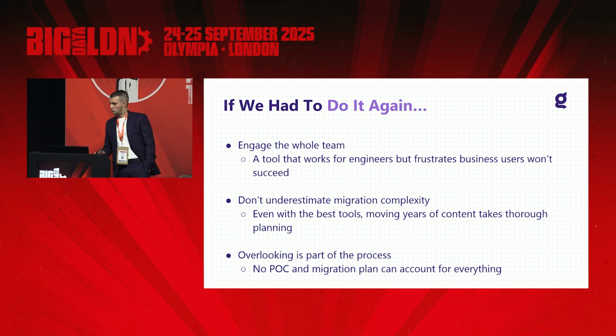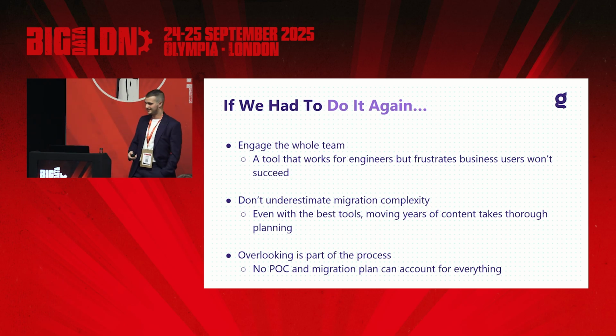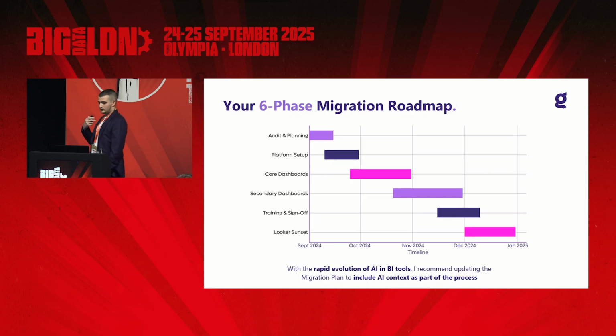If we had to do it again, we would send out the stakeholder audit form again. We would do a phased rollout where we would focus on the most important stuff first, and then eventually focus on the secondary stuff afterwards. And something that I didn't mention but absolutely makes sense is to not over-engineer your first couple of dashboards, because you'll have plenty of time to do that, right? But that's what our 6-phase migration roadmap was. If you're actually considering a migration, your 6-phase migration roadmap should look somewhat the same.